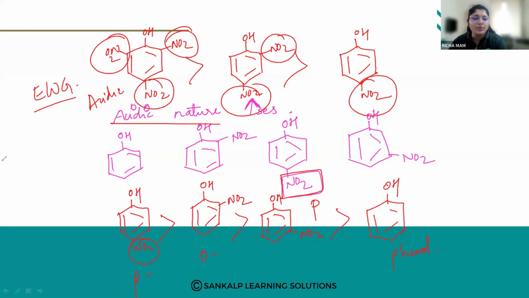Now, one more question can be asked. Para-nitrophenol is more acidic than phenol. Can you give me the answer? Which is para-nitrophenol? This is a para-nitrophenol. I'll write the structure here. This is the structure of para-nitrophenol. So this para-nitrophenol is more acidic than your phenol. What is the reason? Why is para-nitrophenol more acidic than phenol?